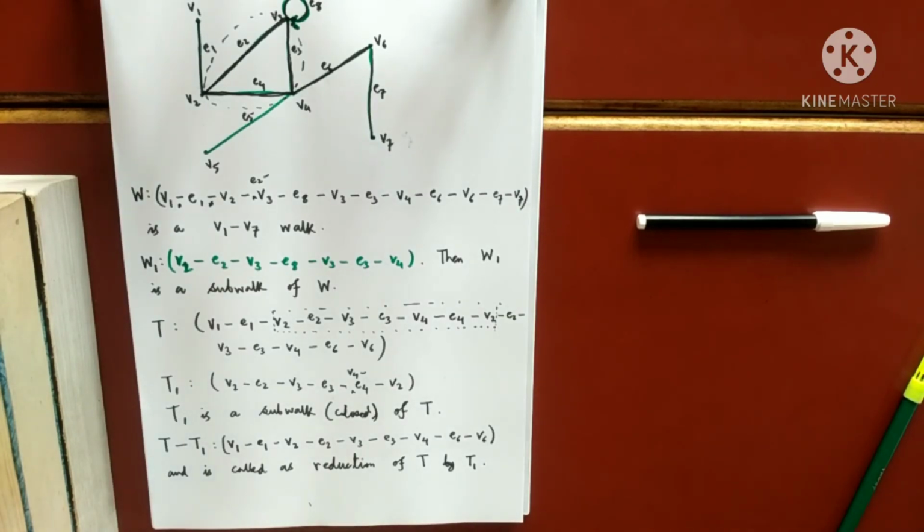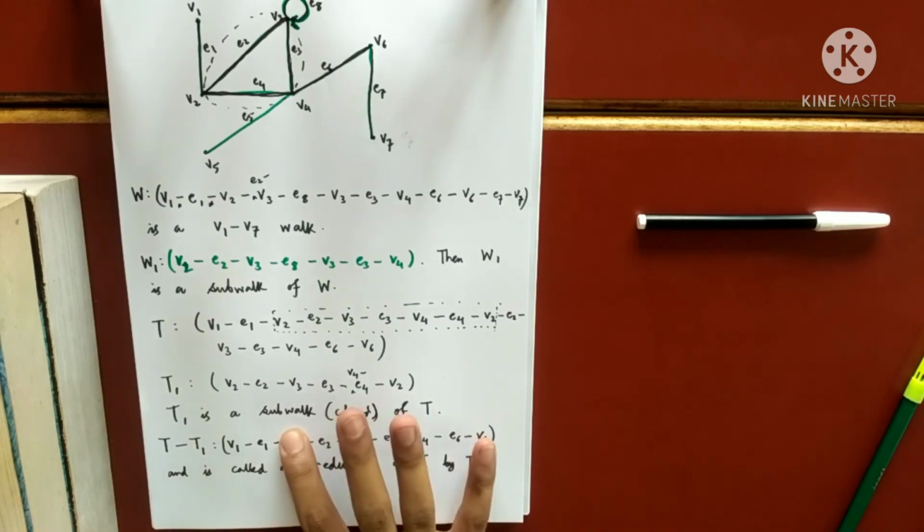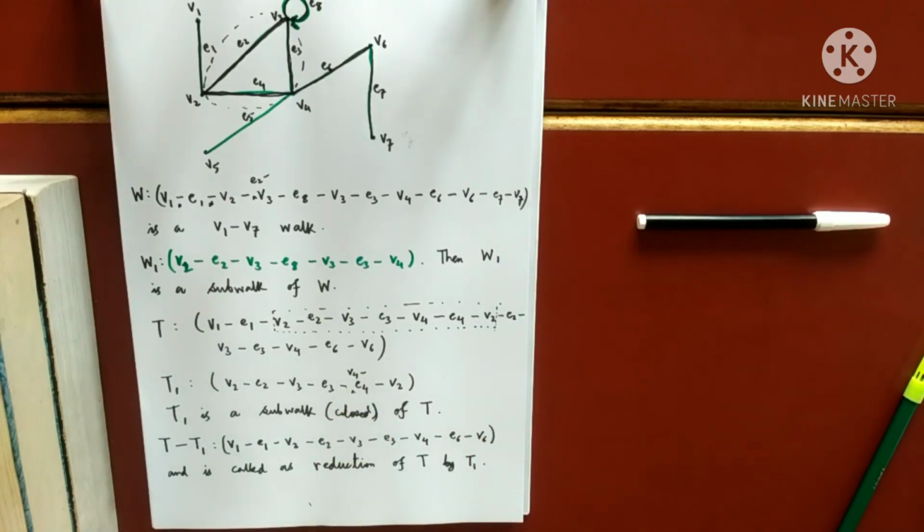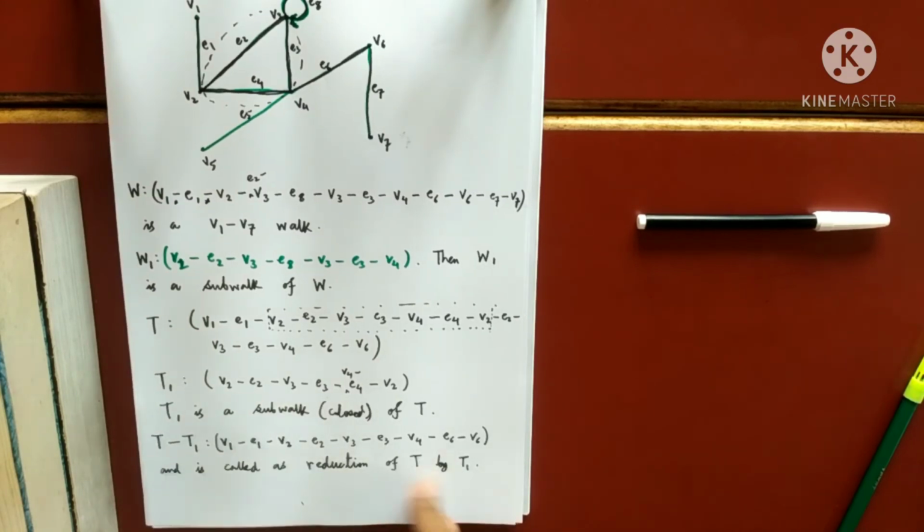Okay. Now one more thing. I will not define subwalk now anymore. I'll ask you to write the definition. I will provide you the definition. You will write down the definition of subwalk and what I mean by reduction. You just keep this idea in mind, and with this idea they have defined what is meant by a subwalk and what is meant by the reduction of a walk by a subwalk.